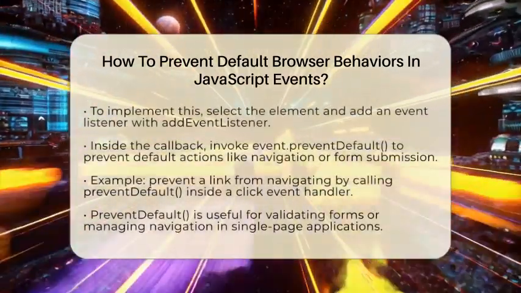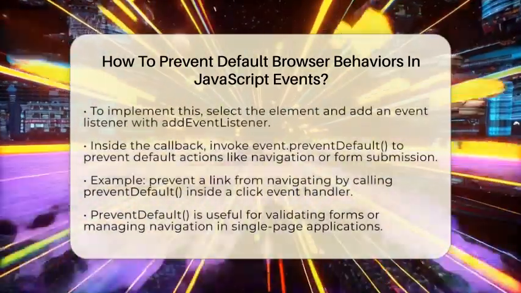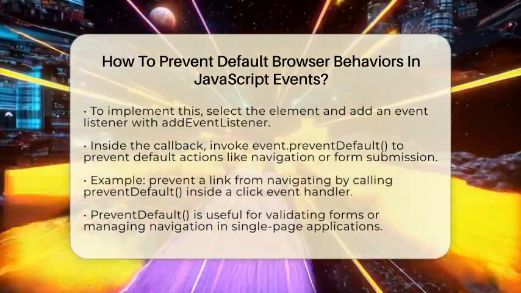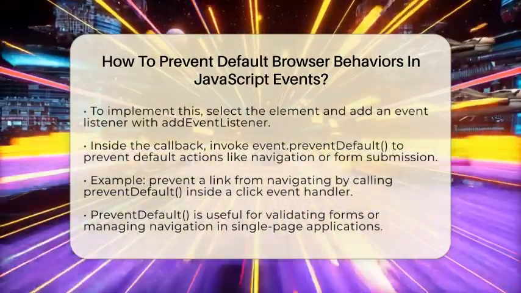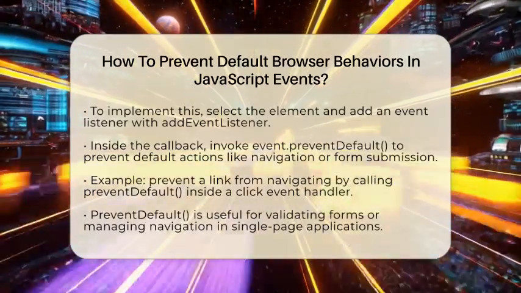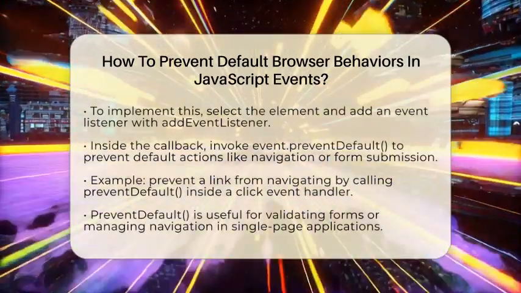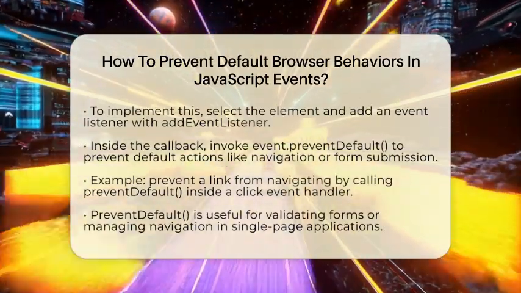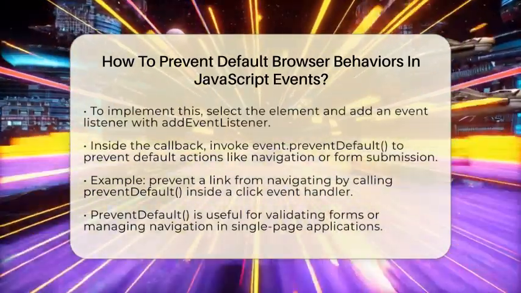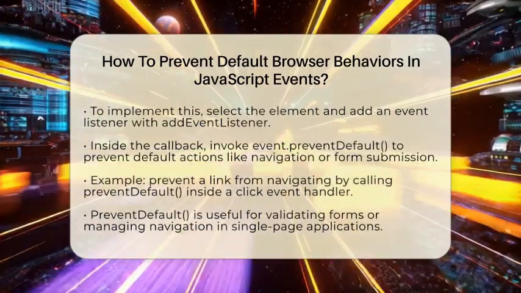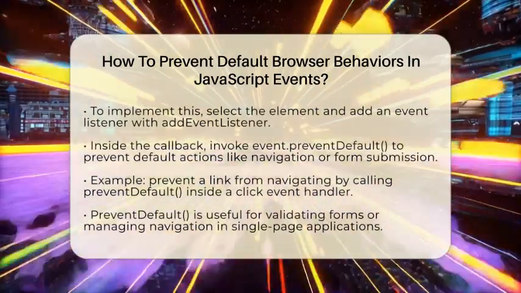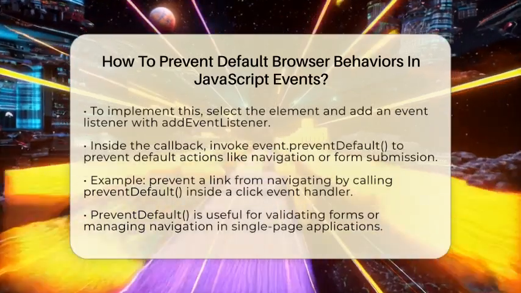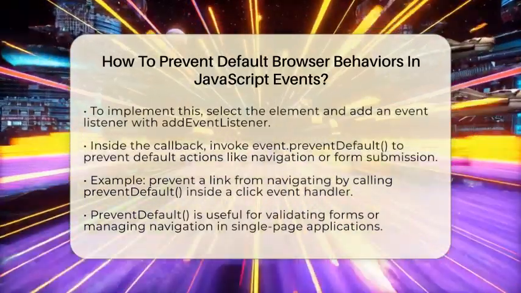Here's how it works step by step. First, you select the element you want to listen to, like a link or a form. Then, you add an event listener to that element using addEventListener. When the event fires, your callback function runs, and inside it, you call event.preventDefault. This stops the browser from following the link or submitting the form automatically. For example, if you have a link and want to stop it from navigating, you write something like this.